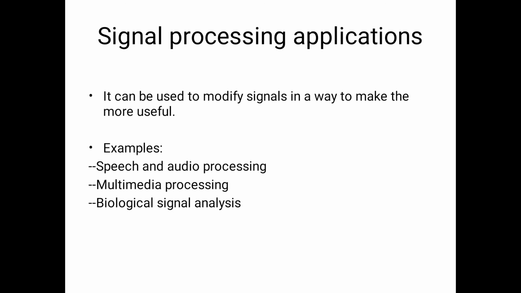In case of speech and audio processing, we get a better result than what I have input to the system. In case of multimedia processing and biological signal analysis, the same thing happens.